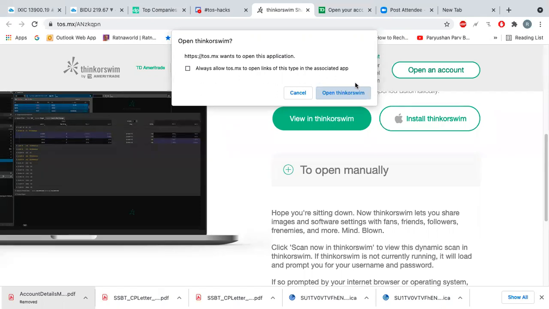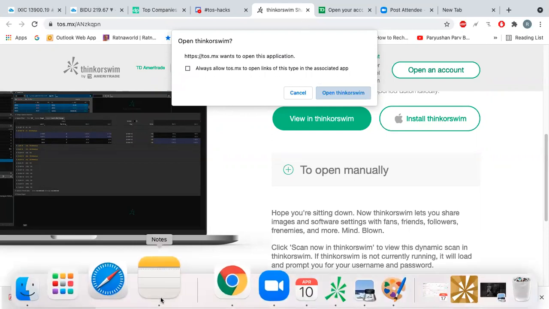Okay, let me show you actually. Just a moment, guys. I don't know why this is showing this. Can you see my screen? Something is circling there. Do you have any idea? I think we can still see the TOS web browser. Can you see something going round and round? No. Okay, all right.